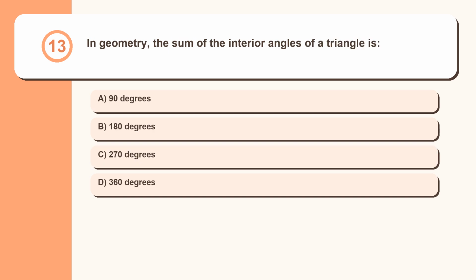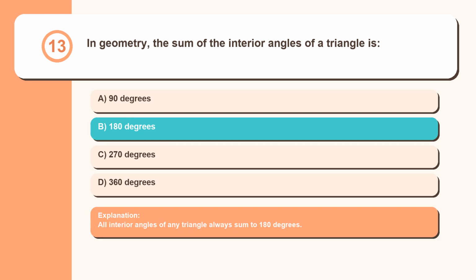Question 13. In geometry, the sum of the interior angles of a triangle is 90 degrees, 180 degrees, 270 degrees, 360 degrees. All interior angles of any triangle always sum to 180 degrees.